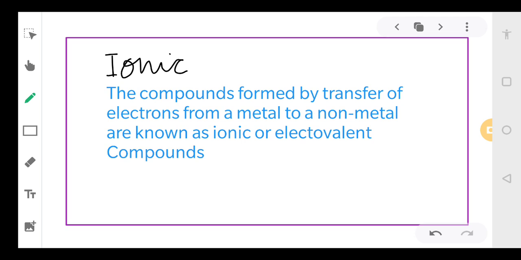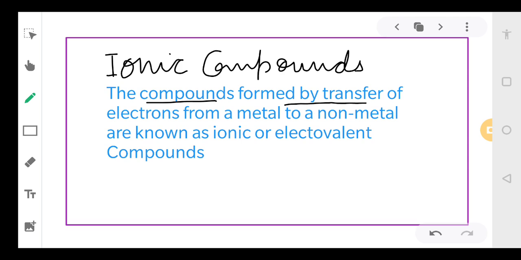So now we can define ionic compounds. We have discussed two examples, NaCl and MgCl2. Both of these are ionic compounds. The compounds that are formed by transfer of electrons from a metal to a non-metal are called ionic or electrovalent compounds. So what are ionic compounds, dear students?